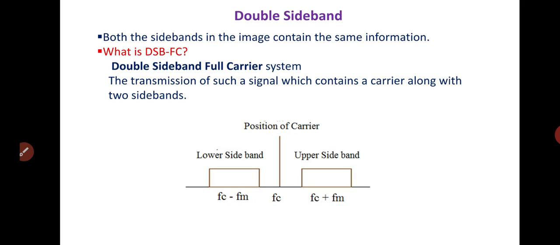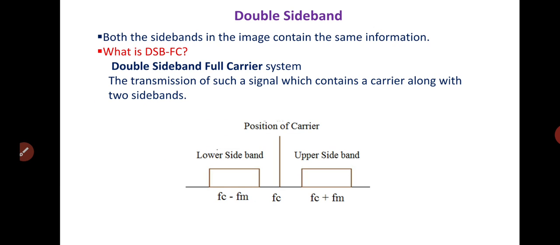Now what is the double sideband? In this figure you can see the upper sideband and lower sideband. As already seen in the previous slide, the upper sideband frequency is fc plus fm and the lower sideband is fc minus fm. Both sidebands in the image contain the same information, as already told in the previous slide.